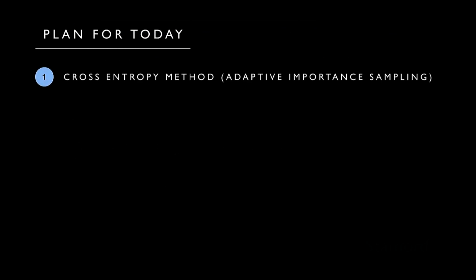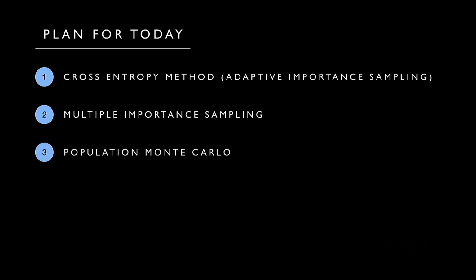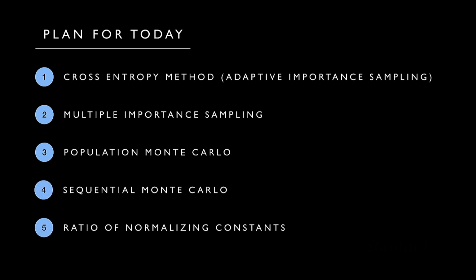And so that's going to lead us to our first topic today, which is the cross-entropy method, Mykel's favorite method in the entire world. It's a form of adaptive importance sampling. And then we're going to talk about something called multiple importance sampling, extend that to population Monte Carlo, which is actually an adaptive version of multiple importance sampling, talk about something called sequential Monte Carlo, and then finally, super briefly, I'm going to mention something called ratio of normalizing constants, but it's an advanced topic, it won't be on any quizzes, so very briefly, just because I have some good jokes and that's it.